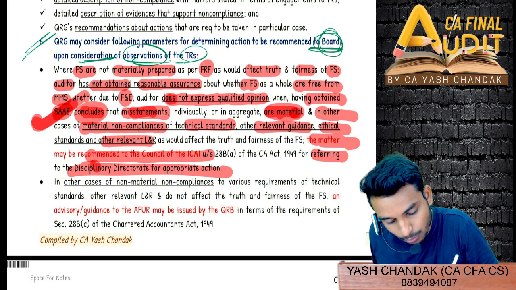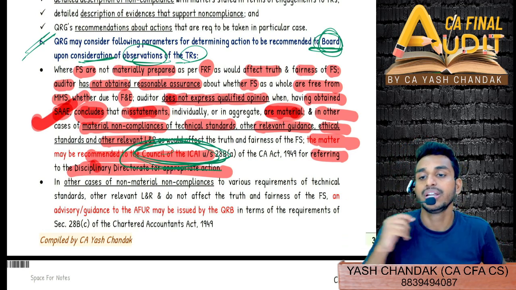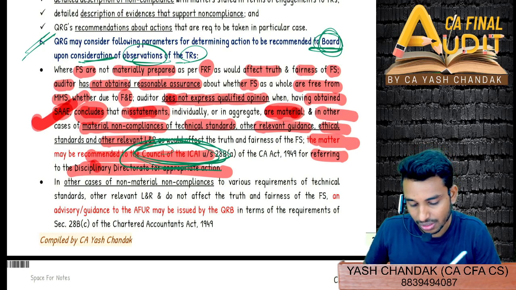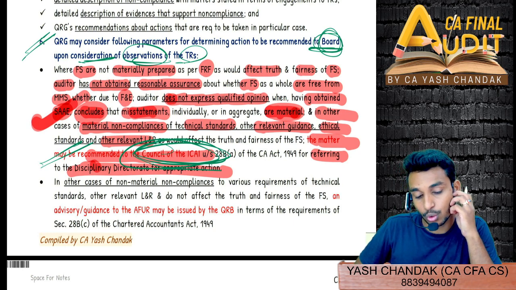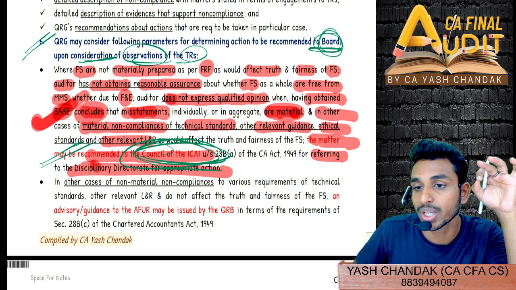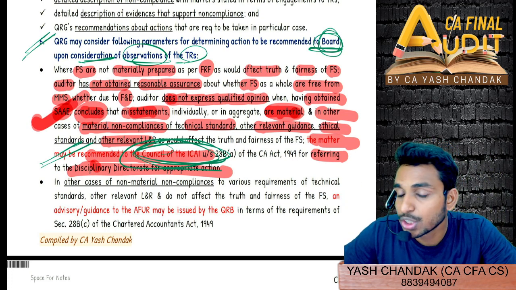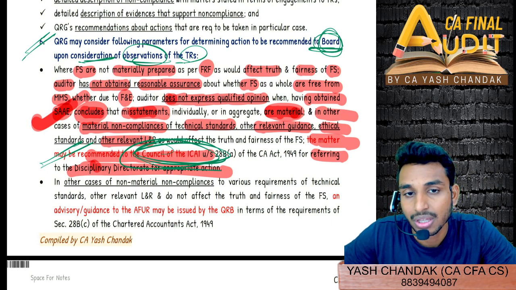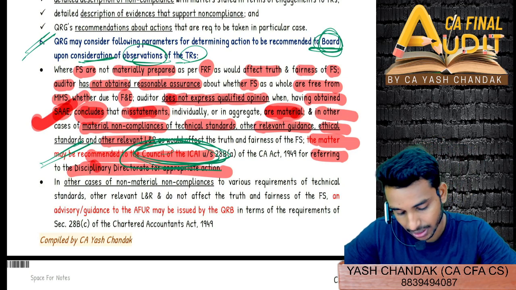So now what has been proposed is to remove this in-between council. Directly the matter will flow to whom? Directly the matter should flow to the disciplinary directorate. This amendment might come in the later half, but still now there is no such amendment. What I told you is, if the financial statements as a whole are not free from material misstatement, whether due to fraud or error, and after obtaining all such audit evidence you came to know that they have issued an unqualified report, but that should not be the case, then in that case you can recommend that action needs to be taken against the auditor, and this recommendation will be made to the council of the ICAI, and referring the same, action can be taken by the council to the disciplinary directorate.